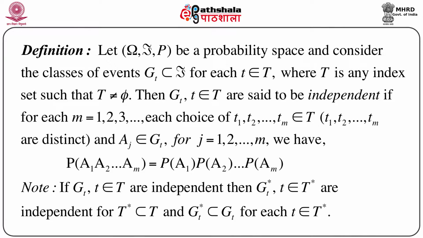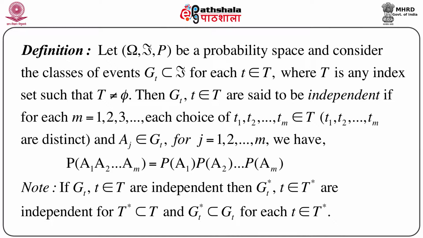Now we define independence in terms of this G_t. We say that G_t, where small t belongs to capital T, are said to be independent if for each m, where m can take 1, 2, 3, all these integer values, and each choice of t1, t2, ..., tm all belonging to capital T, all distinct, and for an event A_j that belongs to G_{t_j}, for j equals 1 to m, we have probability of A1 intersection A2 intersection and so on intersection Am equals the product of the probability of individual events.